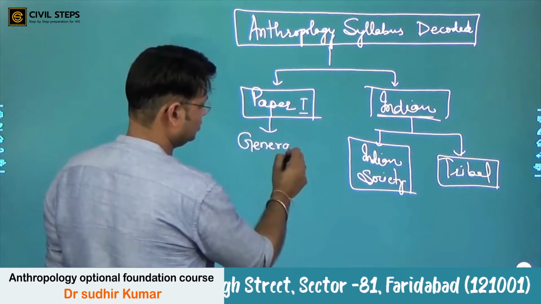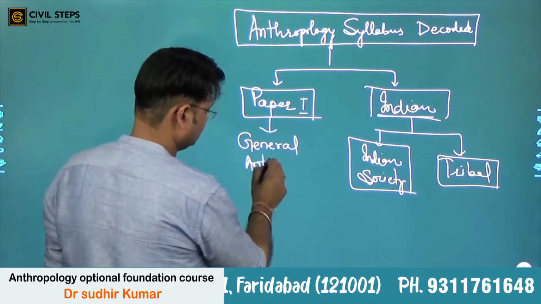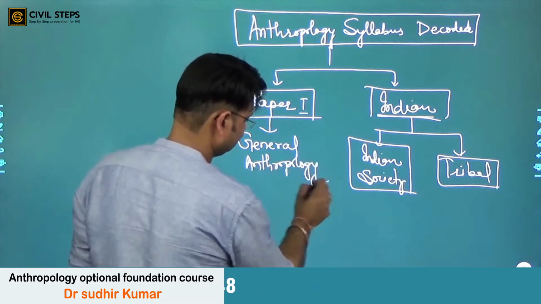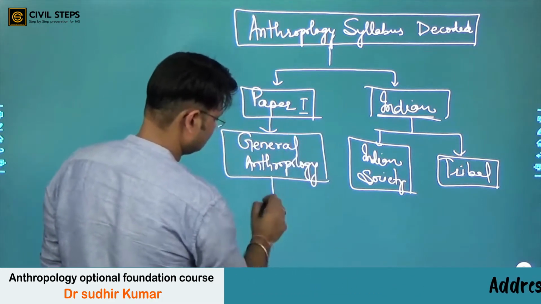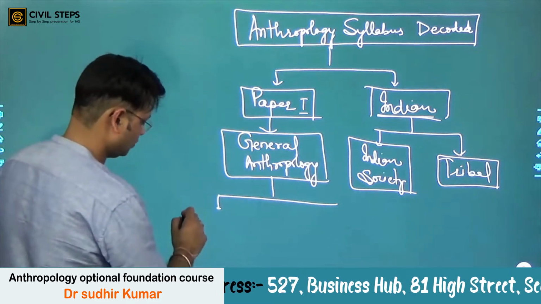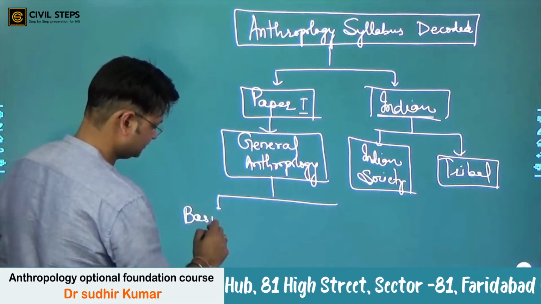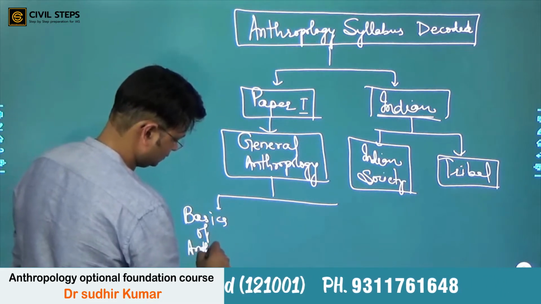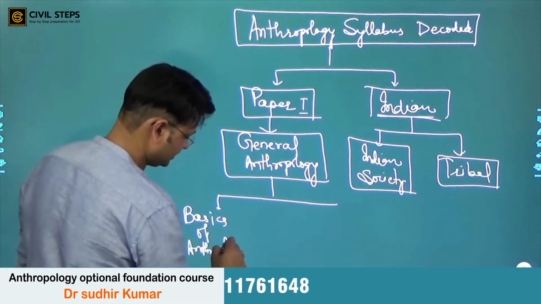Here general anthropology means everything about anthropology, right? Everything means here we will study the basics of anthropology, what anthropology is.